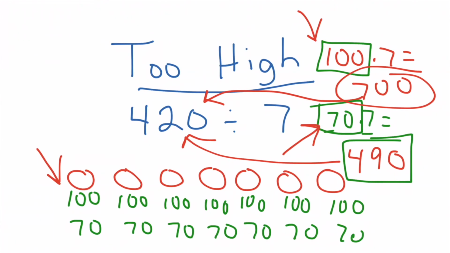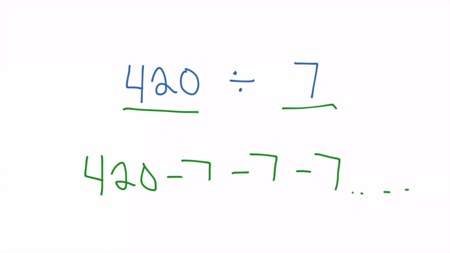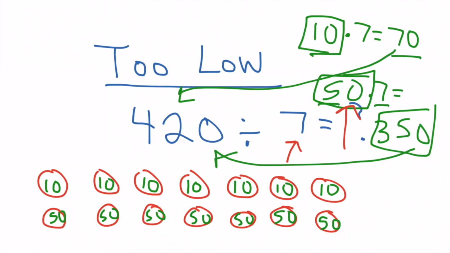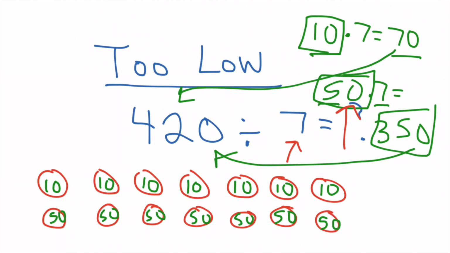Now, going back, I want to remind you of a couple things. Number one, when we're thinking of a division problem, just like with multiplication, I want us to think about what would be an estimate that would be too low, lower than our possible answer, and what would be an estimate that would be too high. One way to think about this, as you'll see multiple times here, is by thinking of multiplication and thinking of what sorts of numbers could we easily multiply by our divisor here. And will it give me something bigger than what I started with or smaller than what I started with?